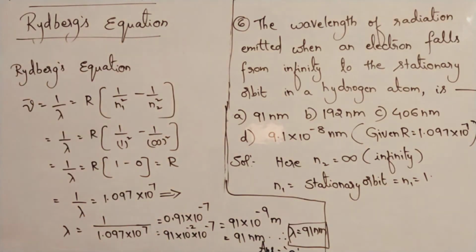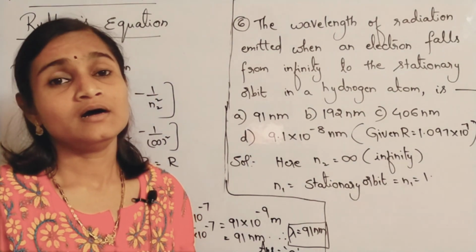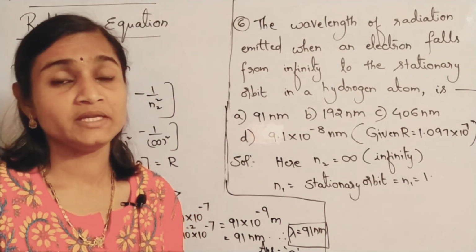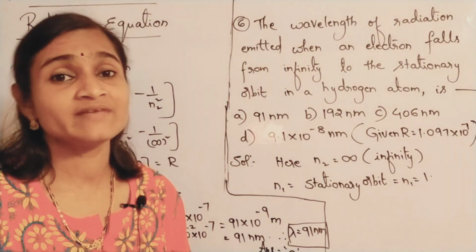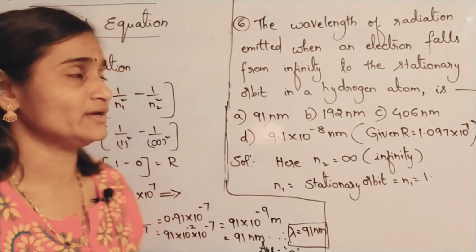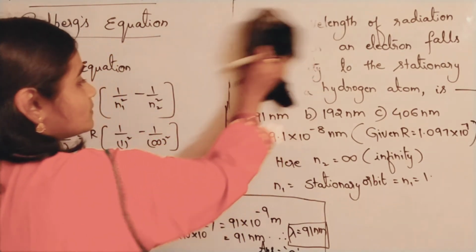Option A, down I have written, please check. Infinity means, please remember, n2 is infinity. Next, one more sum, the last sum we will be doing; many other models are also there. I hope I can do the remaining numericals in the next video. As of now, we will take the 7th problem here only, and after writing it, we will stop the video.